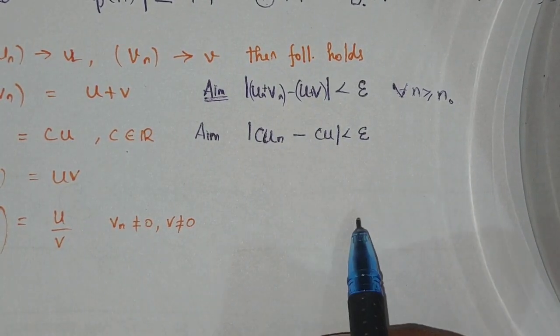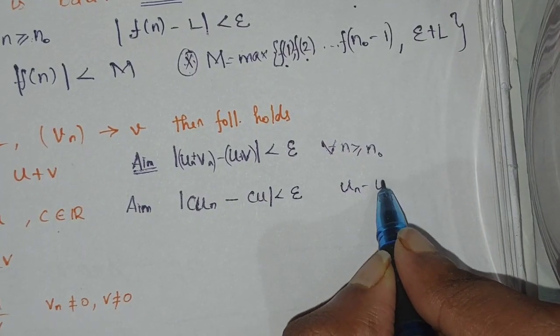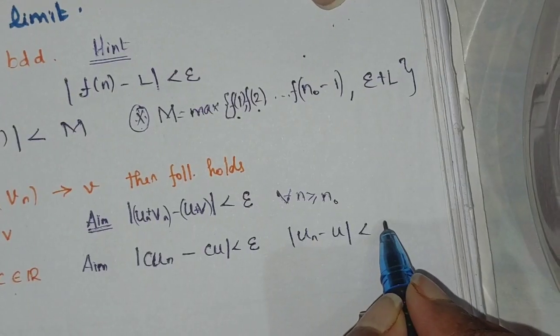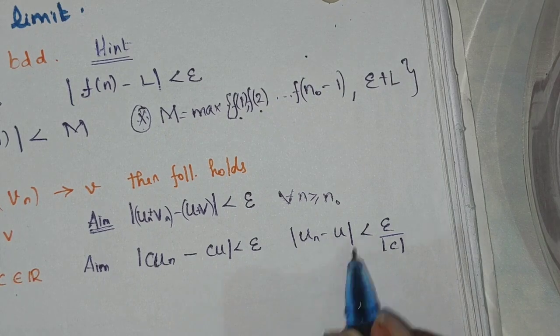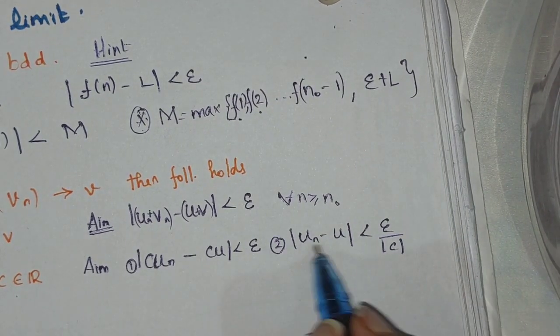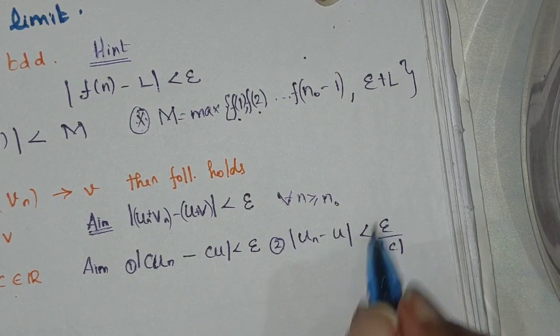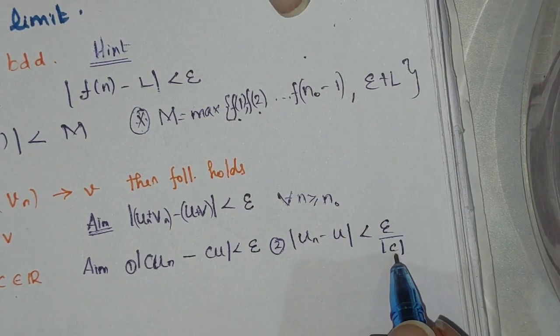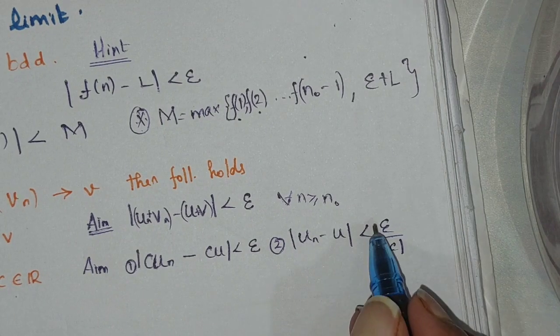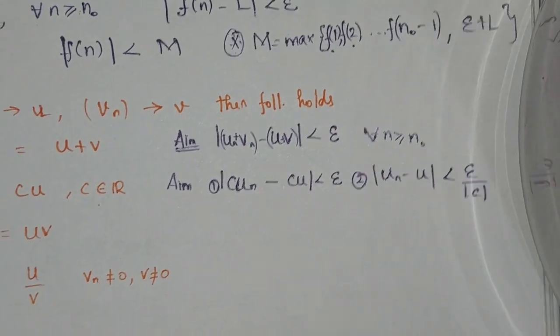Here the trickiest part is, since un is convergent, we take |un − u| less than epsilon by |c|. Since un is convergent, this is one hint, and this is the second hint: |un − u| is less than epsilon by c. If it is less than epsilon, it is also less than epsilon by |c|, so |c| will come here and go inside, and hence we have arrived at less than epsilon. That is the hint for this particular point.